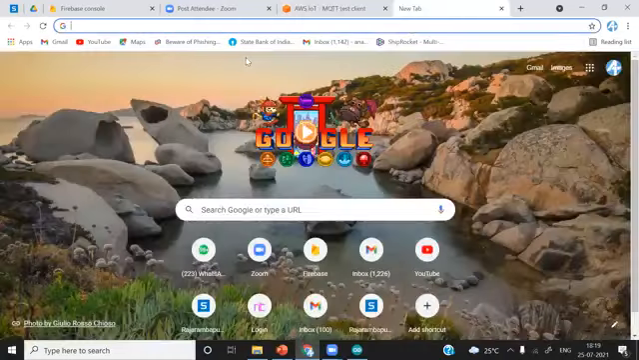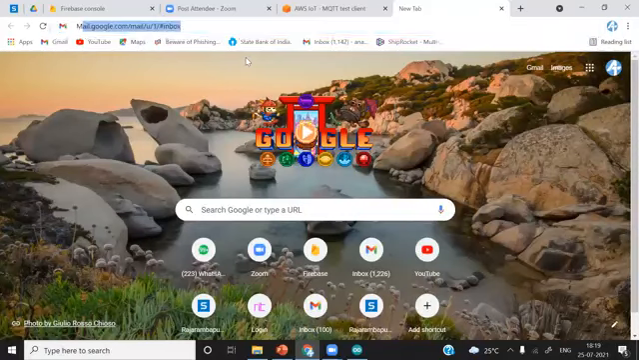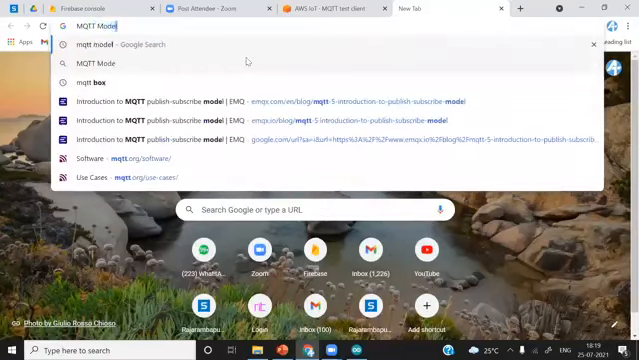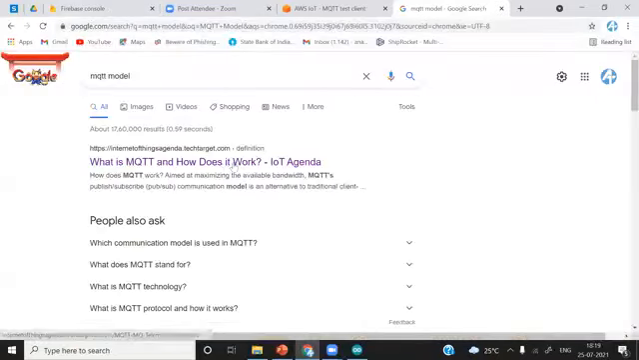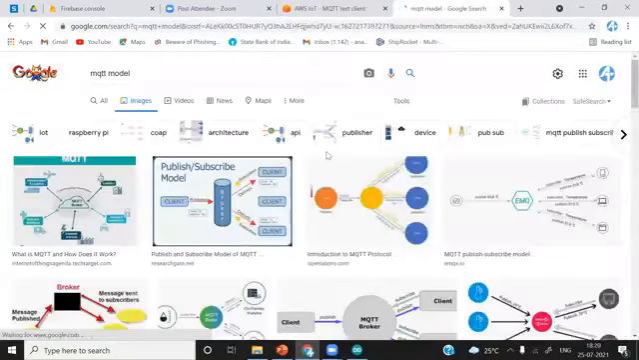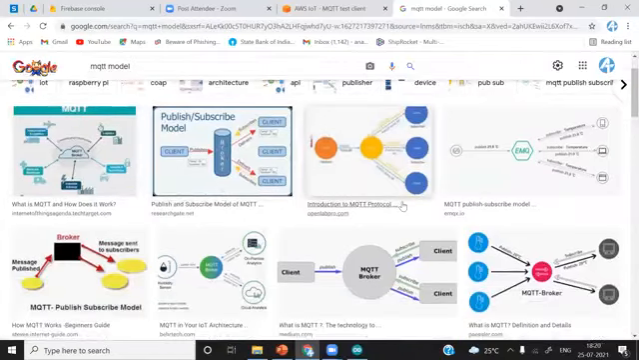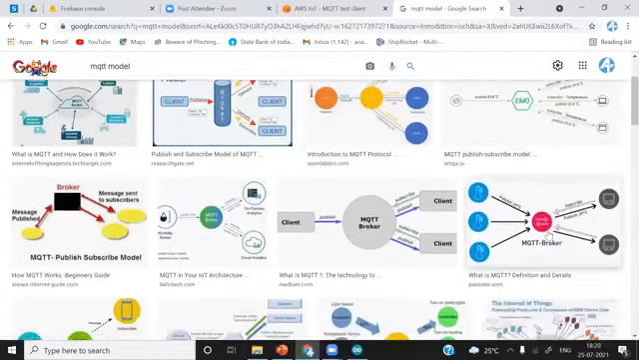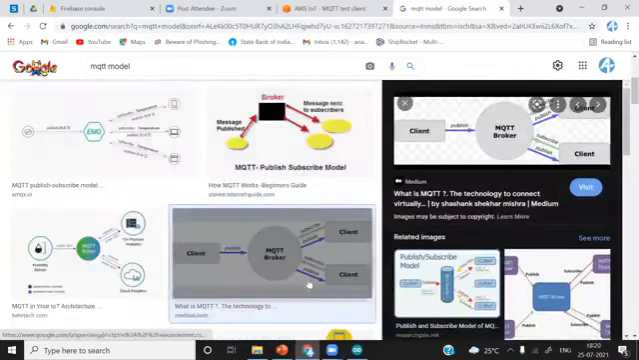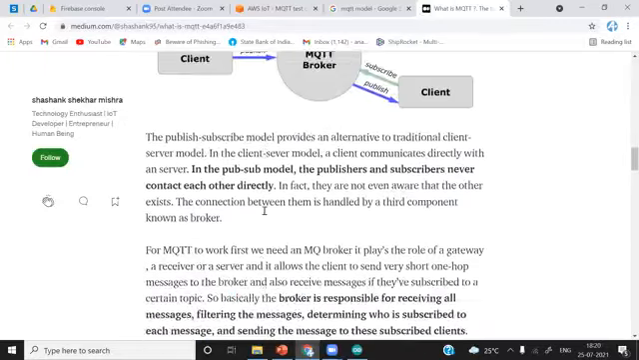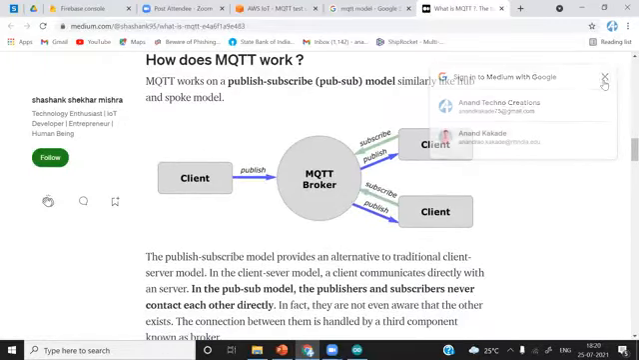So first what we will do, I will just open an MQTT model first to understand everything. I'll go to images. You can see here, this one. You can see this image.